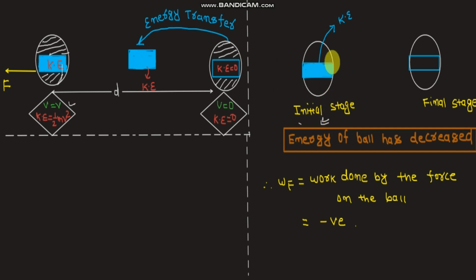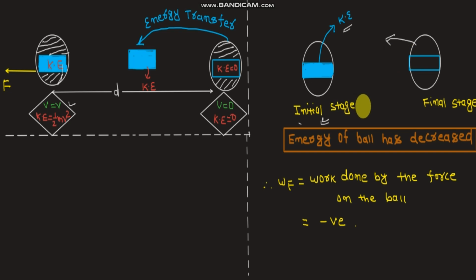At the initial stage there was some amount of energy, shown symbolically as a box which is filled with kinetic energy. In the final stage the velocity is zero, kinetic energy is zero, and hence this box is empty now. So compared to the initial stage, in the final stage some amount of energy was drawn out of the football.